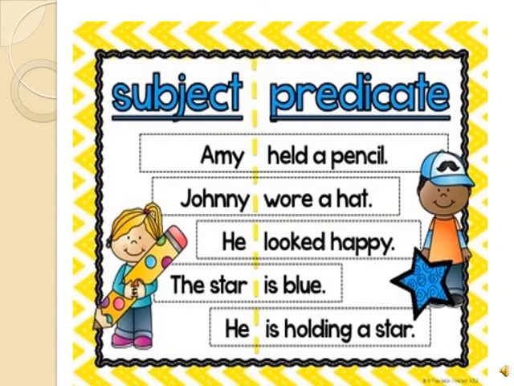He looked happy. Who is happy here? He. So he is a subject. I am talking about he, and looked happy is my predicate. The star is blue. I am talking about whom? The star. I am talking about star, and star is my subject. How is my star? Is blue. It is my predicate.